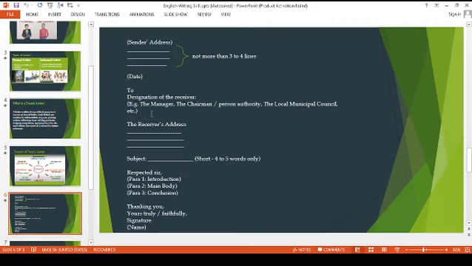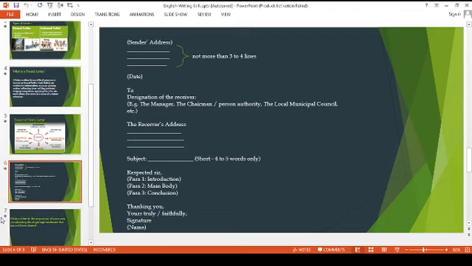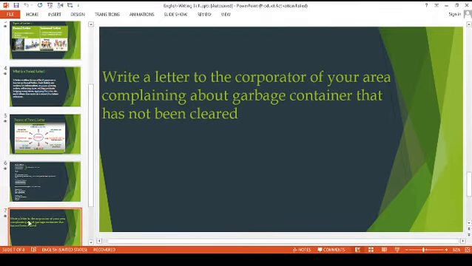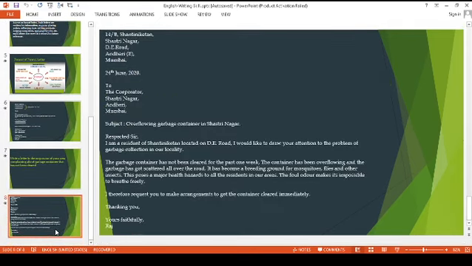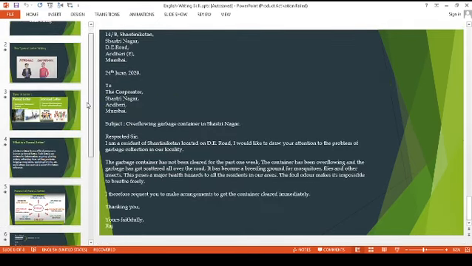So this is the way in which we will write the letter, that is sender address, date, destination. This is one format which you are able to see, the new format of writing a letter. So we have dealt with this, just shown with one example of writing one question and the format of writing the letter. Okay, so this session will end over here.